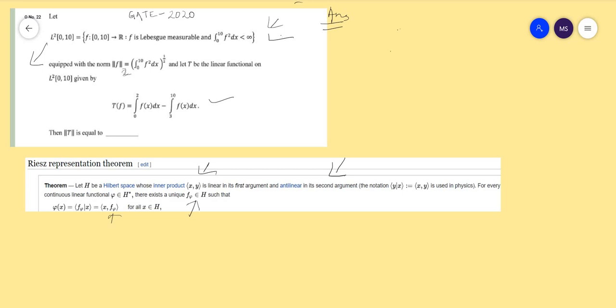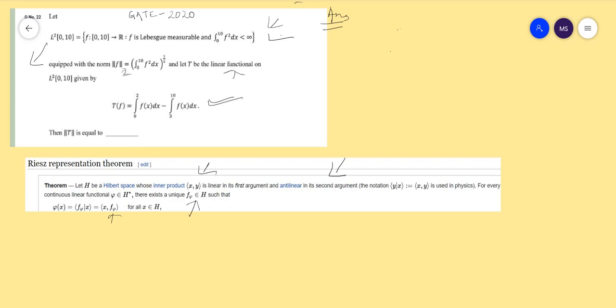And T is a linear functional, and T is also bounded. The reason is that f belongs to L2 of the closed interval 0 to 10, so the integration of 0 to 10 of f square dx is finite. Definitely this quantity is finite, because this is just an integration from 0 to 2 of f(x) dx minus the integral from 3 to 10 of f(x) dx, and the whole integration will be finite.